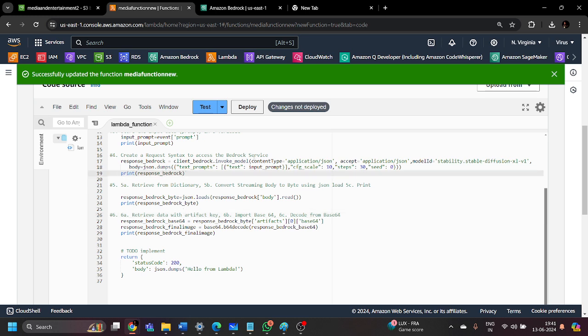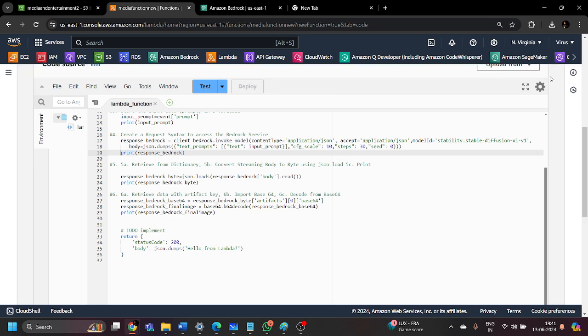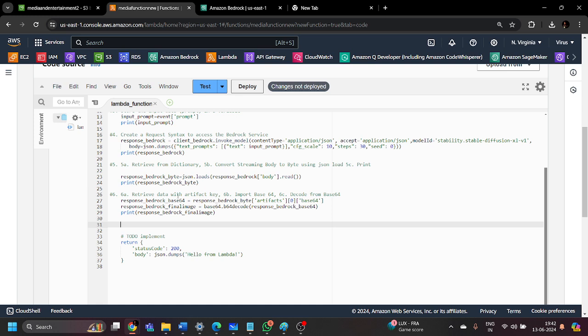After that, we retrieve the data we need from the Amazon Bedrock service and decode it. If the response contains an image in base64 format, we decode it to get the raw image data.